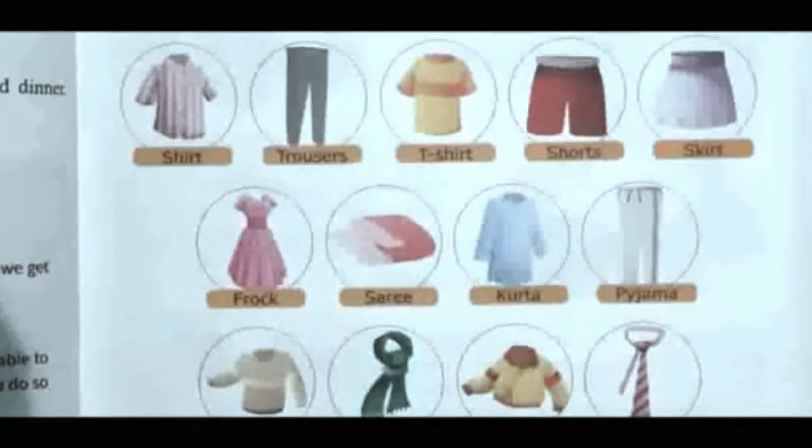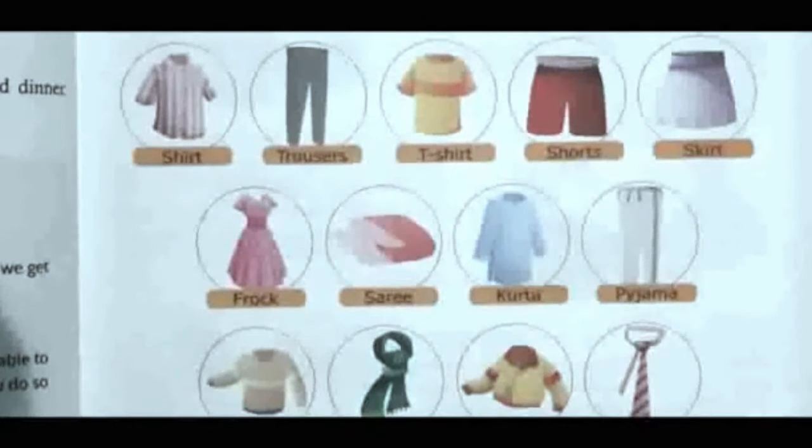So children, we wear different types of clothes. But have you ever thought why we wear clothes? We wear clothes to cover our body. Suppose you are going somewhere in the rainy season, or you have to go somewhere in the cold winter season.